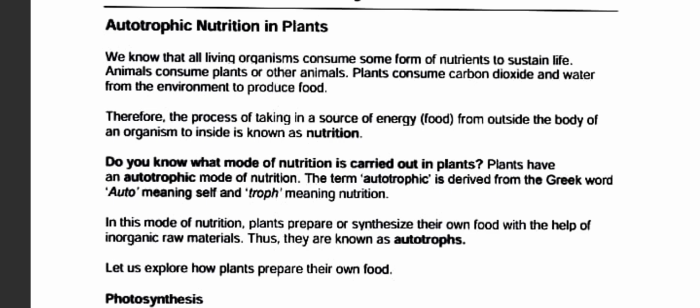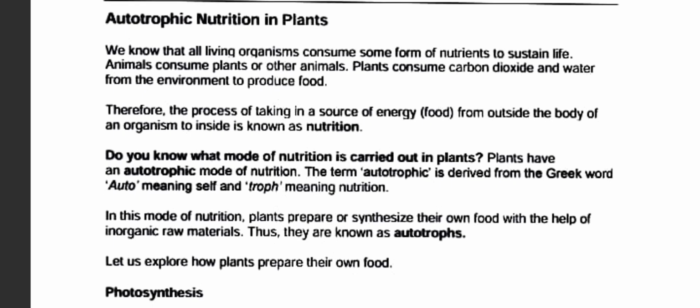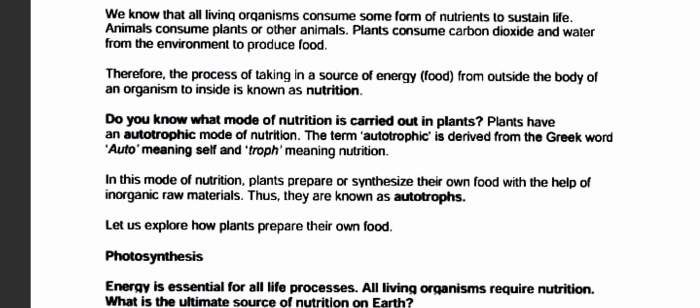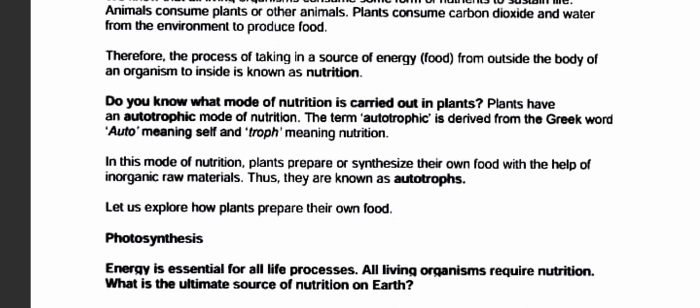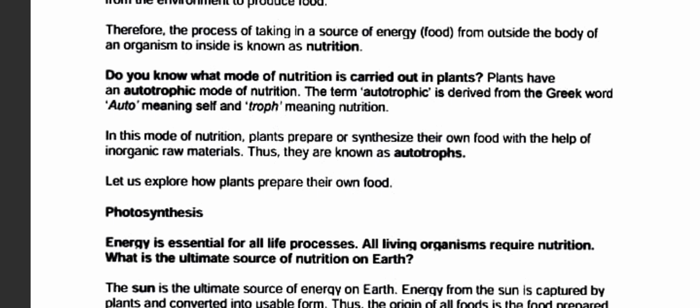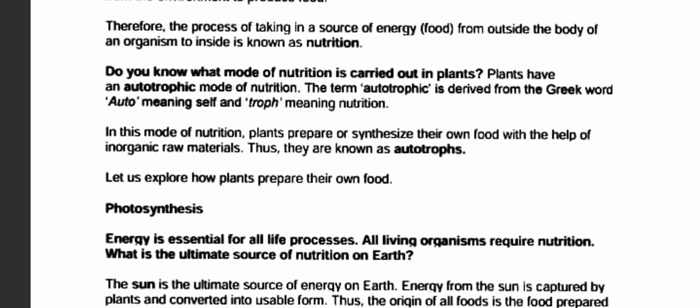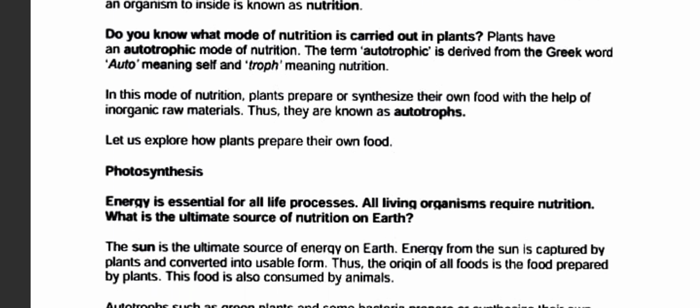Do you know what mode of nutrition is carried out by the plants? Plants have an autotrophic mode of nutrition. The term autotrophic is derived from a Greek word: auto means self and trophic means nutrients. In this mode of nutrition, the plant prepares or synthesizes their own food with the help of inorganic raw material, thus they are known as autotrophic. That is clear. Let us explore the preparation of food in plants.